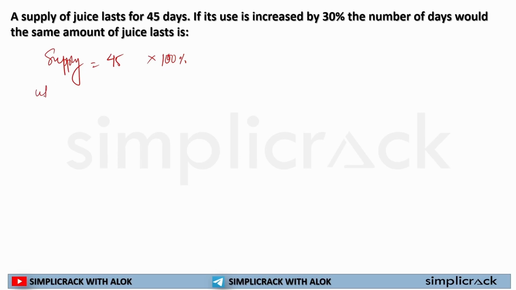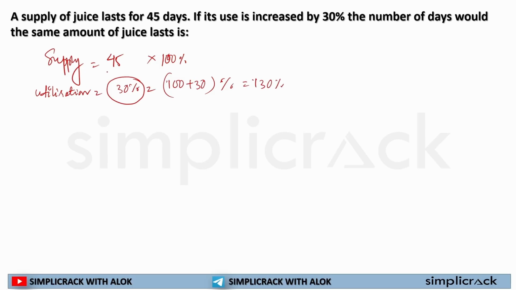If my utilization increased by 30%, that means my new utilization is what? 100 plus 30 divided by 100, that is 130%. For less confusion, let me write it as: my new utilization is 100 plus 30%, that is 130%.